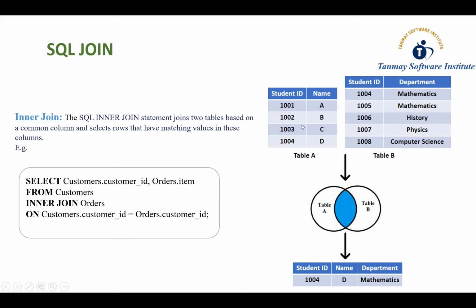common column that should be present in both the tables. So you can see the stud ID column is the common column; this column is present in table A and this column is also present in table B. So whenever we perform a join, guys, you must understand that in both the tables, or in the tables on which you want to apply the join,